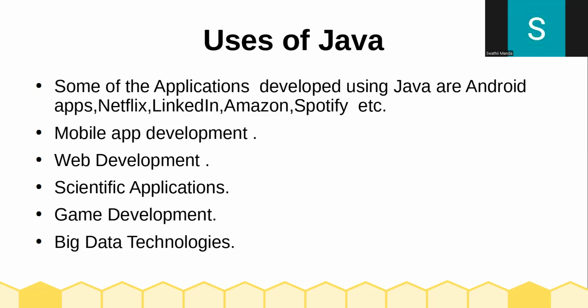Next, mobile development, web development, scientific applications, game development, big data technologies.